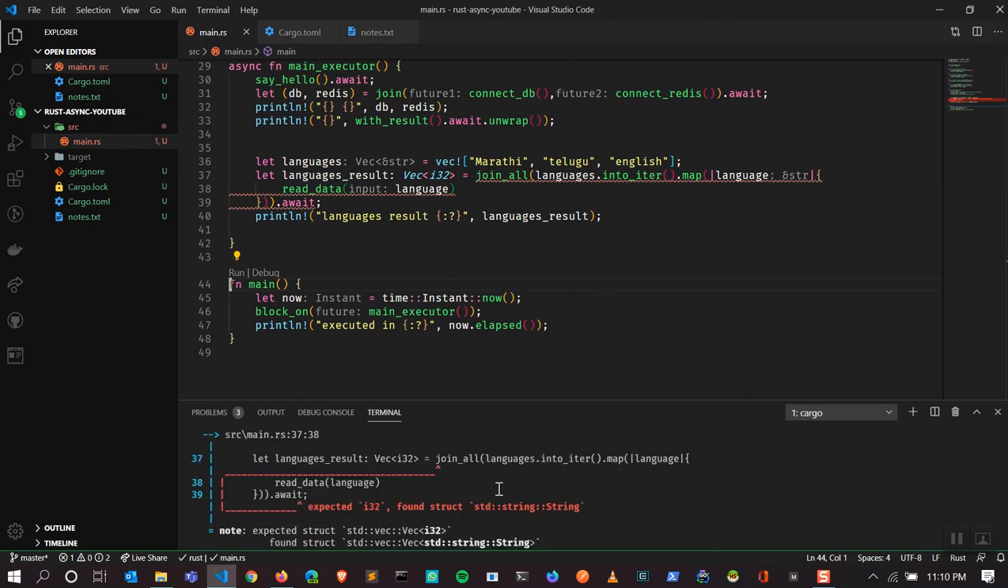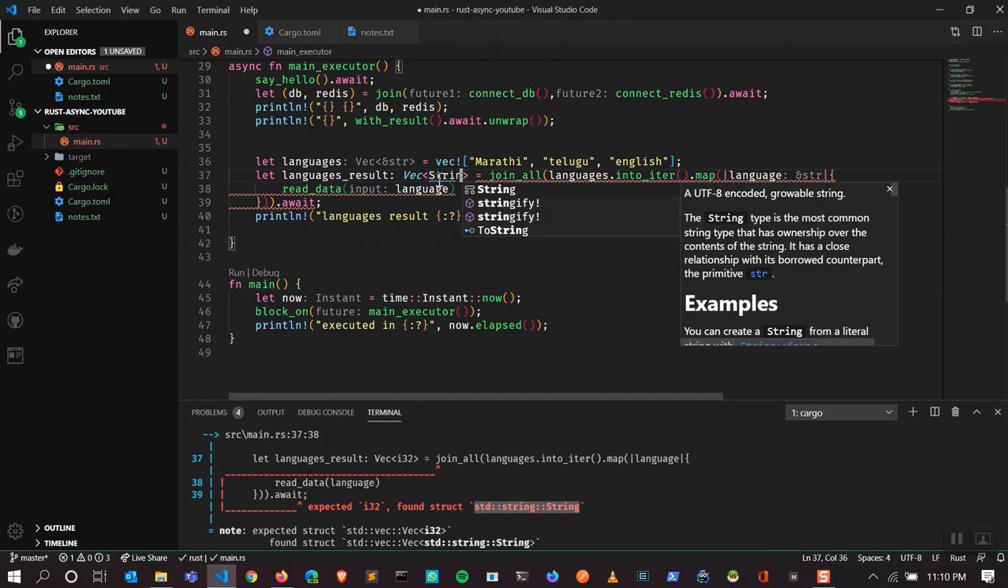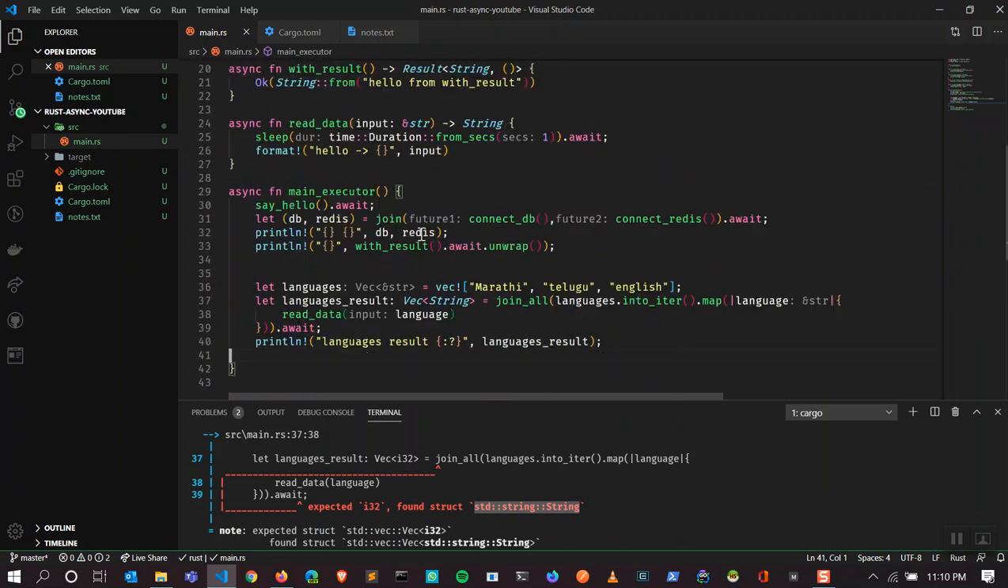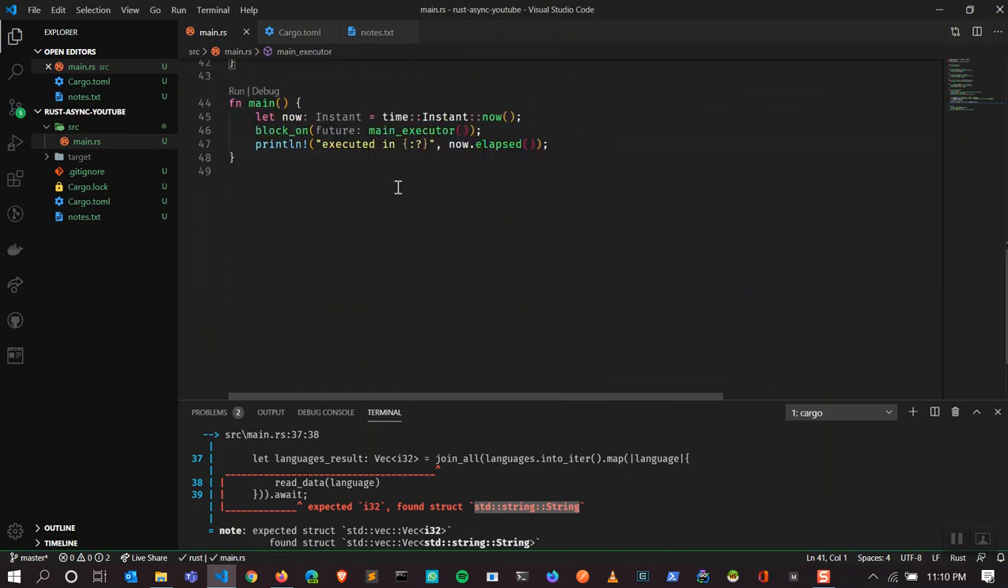That's a pretty interesting one. At the compilation level, Rust knows that this is going to return vector string, not vector i32. It says expected i32, but found struct String. So we still have type safety even if you use async functions. I think that was good.